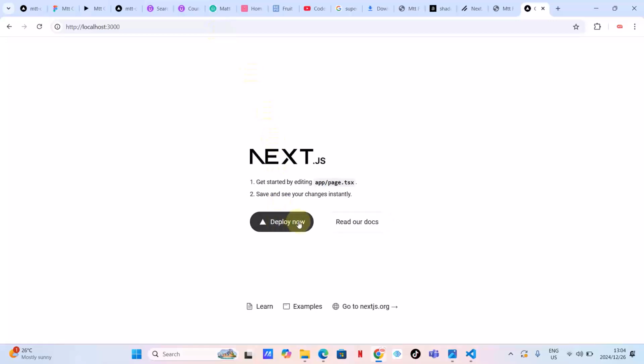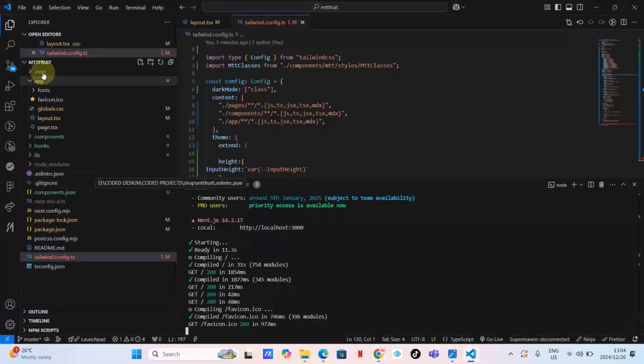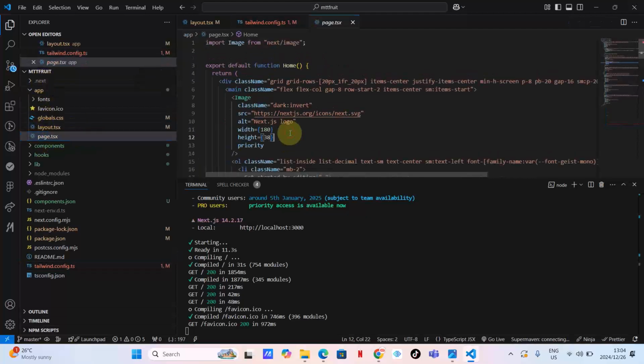As you can see, guys, here is the Next.js project. It's working fine, so now we can call it an Mtt component project. I'm thinking of pausing the video, but the sound is getting lower and lower, which gives me at least a chance to continue. I think I just have to be a little bit faster. So guys, let's go to our page and delete everything.